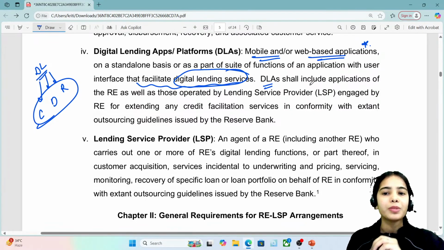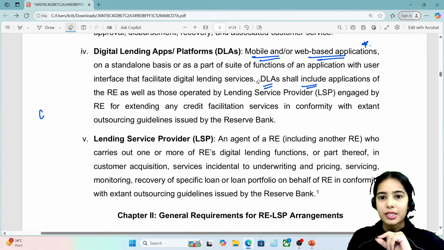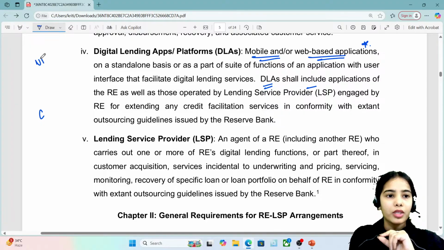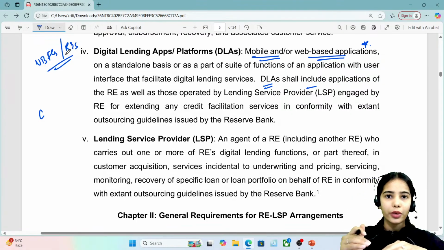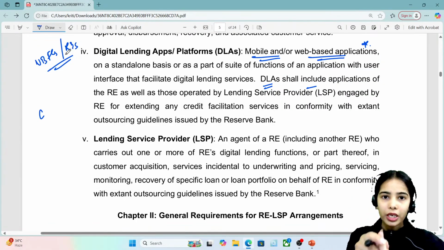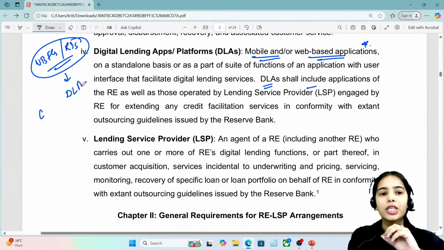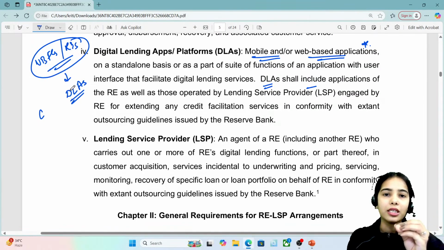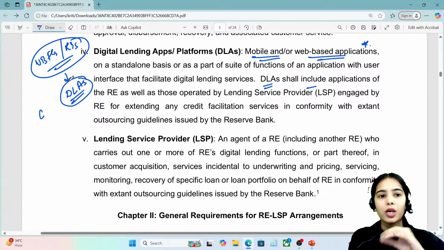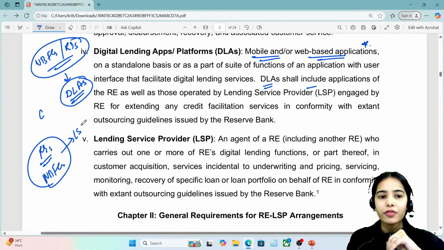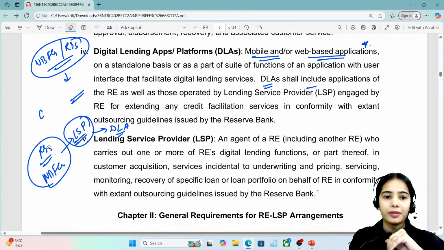So digital lending apps, they shall include applications of regulated entity. So let me tell you that some NBFCs and the other regulated entities that we have discussed in the applicability, those were the regulated entities, all the commercial banks, all India financial institutions, NBFCs and such. So these regulated entities have their own digital lending apps also. Let's say some NBFCs and the banks have their own digital lending apps, while some regulated entities or some NBFCs connect with the lending service provider that has the digital lending app. So this is the basic idea.